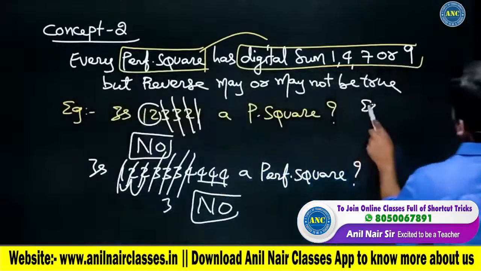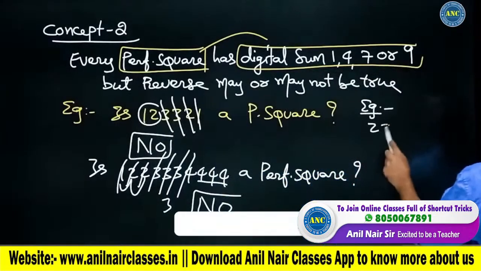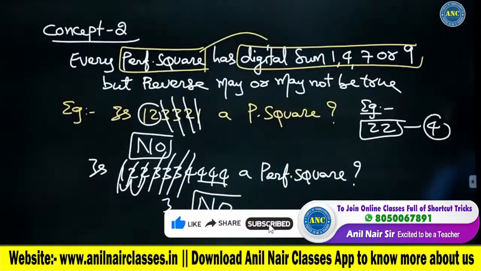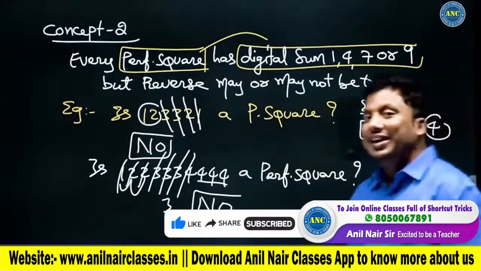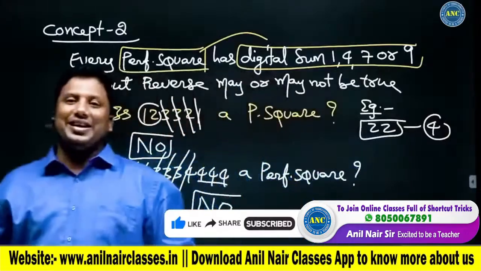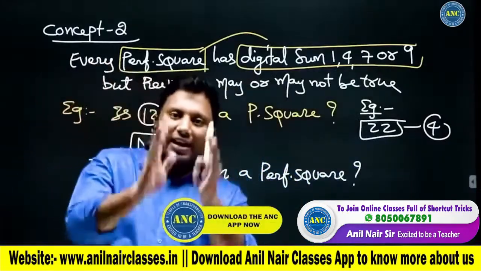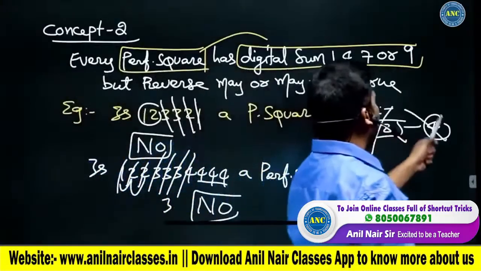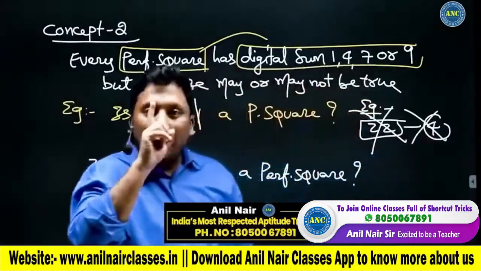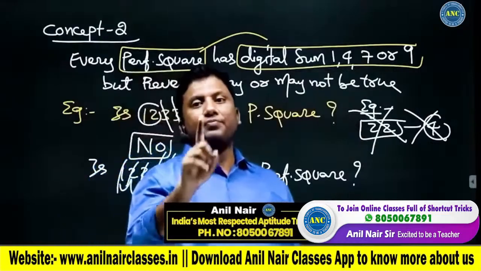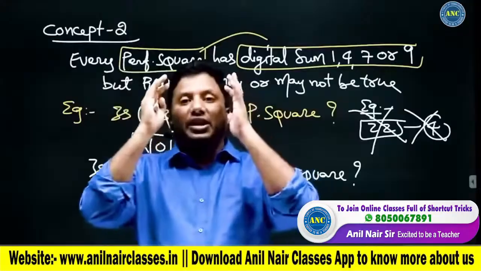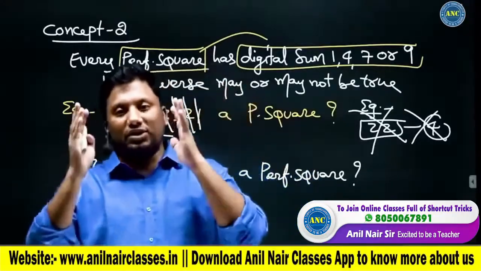For example, 22. What is the digital sum of 22? 4. But 22 is ending with 2. A perfect square never ends with 2, 3, 7 or 8. If a number is a perfect square, its digital sum is always 1, 4, 7 or 9.